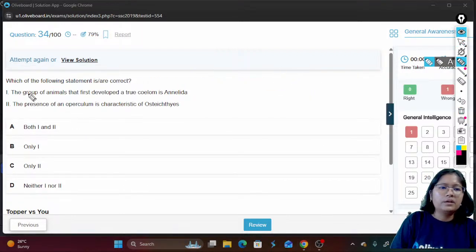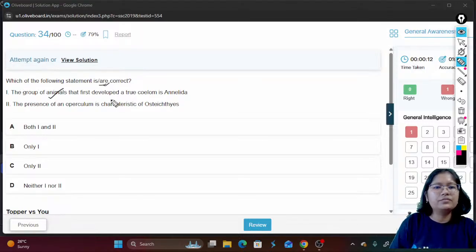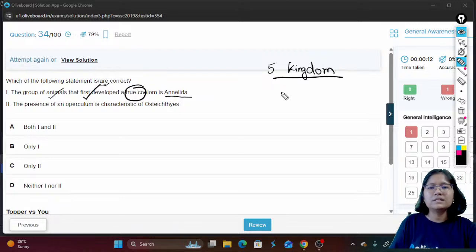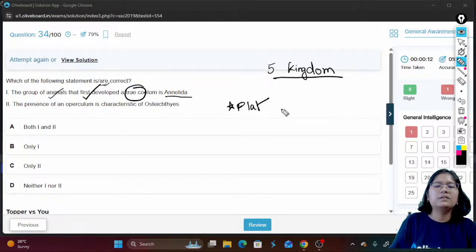Next question. Which of the following statements are true? The group of animals that first developed a true coelom is Annelida. So if you still have not studied the 5 kingdom classification, I have repeatedly said this is high cost benefit. The group of animals which has first developed true coelom, they're not asking about pseudocoelomates. Always I am focusing on Platyhelminthes.